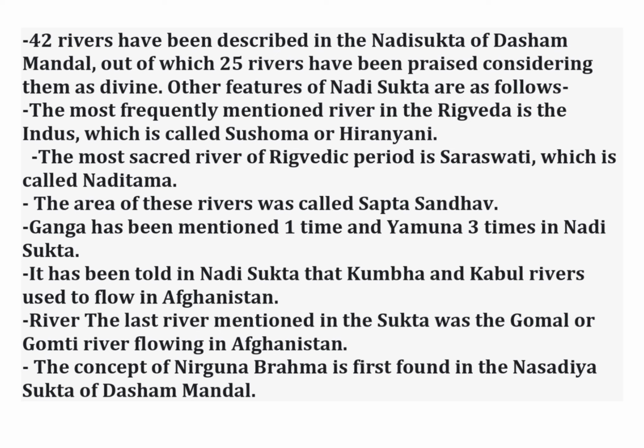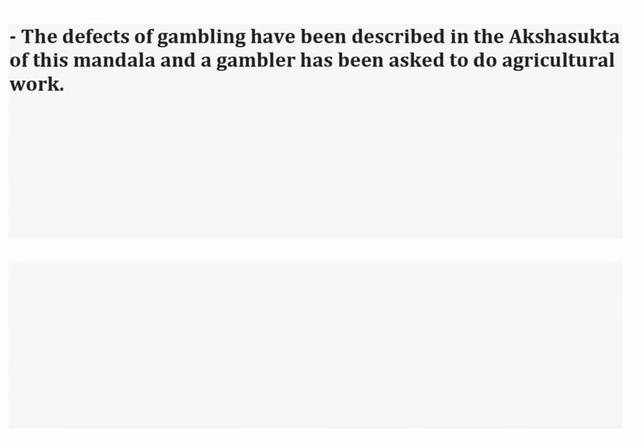Ganga has been mentioned one time and Yamuna 3 times in Nadi Sukta. It has been told in Nadi Sukta that Kubha and Kabul rivers used to flow in Afghanistan. The last river mentioned in the Sukta was the Gomal or Gomti river flowing in Afghanistan. The concept of Nirguna Brahma is first found in the Nasadiya Sukta of 10th mandal. The defects of gambling have been described in the Aksha Sukta of this mandal, and a gambler has been asked to do agricultural work.